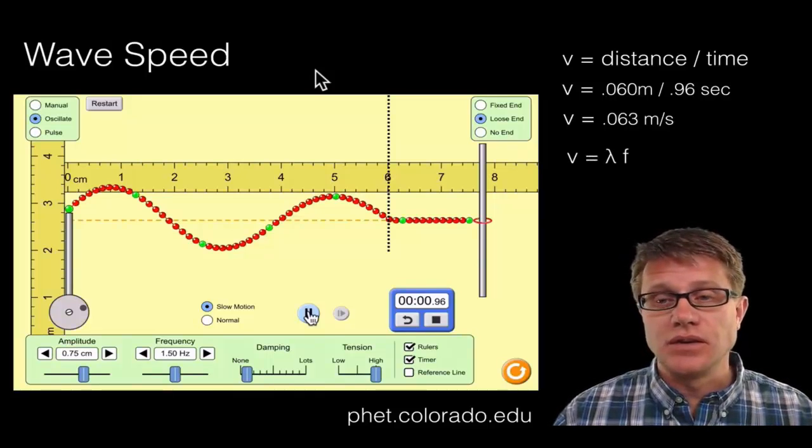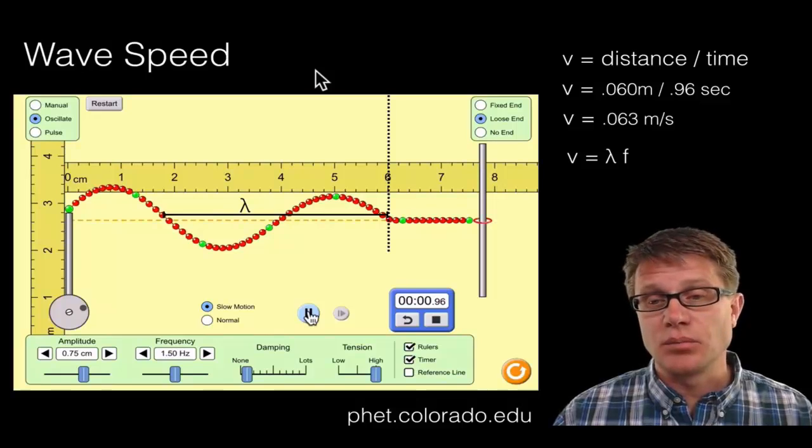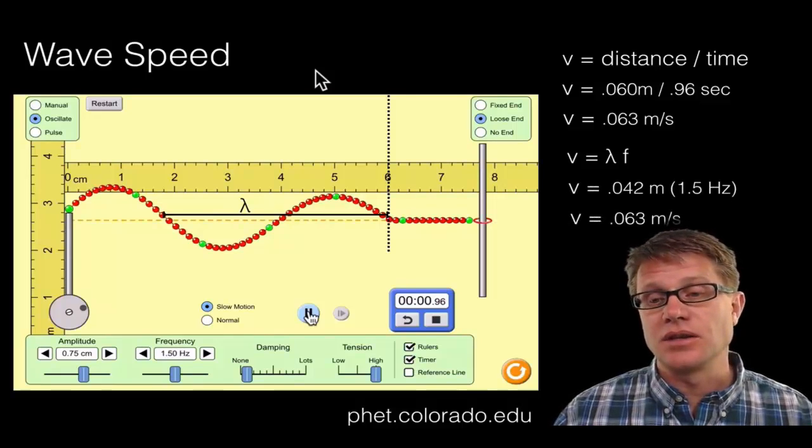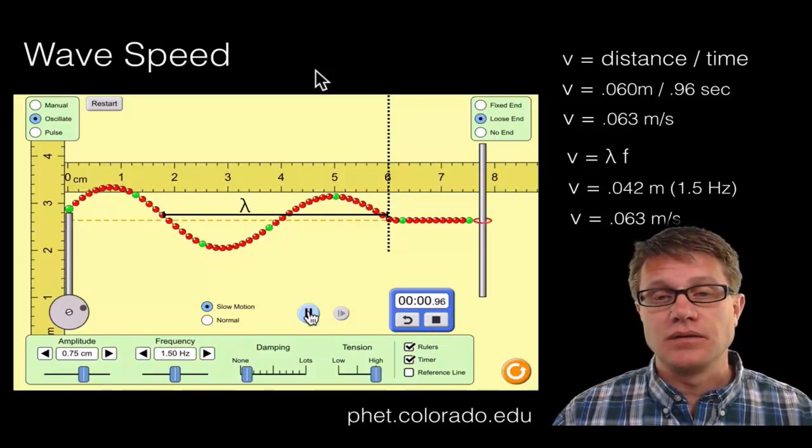But we could also use V equals lambda F. And so what is our lambda? What's our wavelength? It's going to be that distance. And what's our frequency? 1.5. And so we could say it's going to be the same value. And so those are two ways we could calculate the speed of the wave.